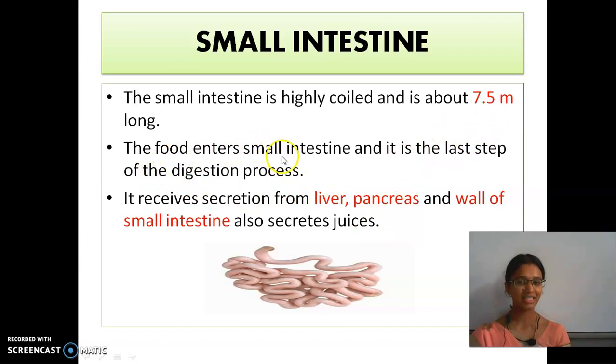The food enters the small intestine and it is the last step. The digestion process finally takes place in the small intestine only. It starts in the mouth and ends in the small intestine. The small intestine receives secretions from the liver and pancreas, and the walls of the intestine also secrete juices. With these juices, the digestion of food takes place. Now we will be seeing one by one. We know about the mouth, esophagus, and stomach, and now we are going into the small intestine.